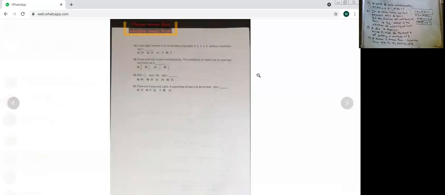So again, addition is 1. So P of A plus P of B is equal to 1 when events are complementary. Anil's is 5 upon 7, plus P of B is equal to 1. And then P of B is equal to 1 minus 5 upon 7.